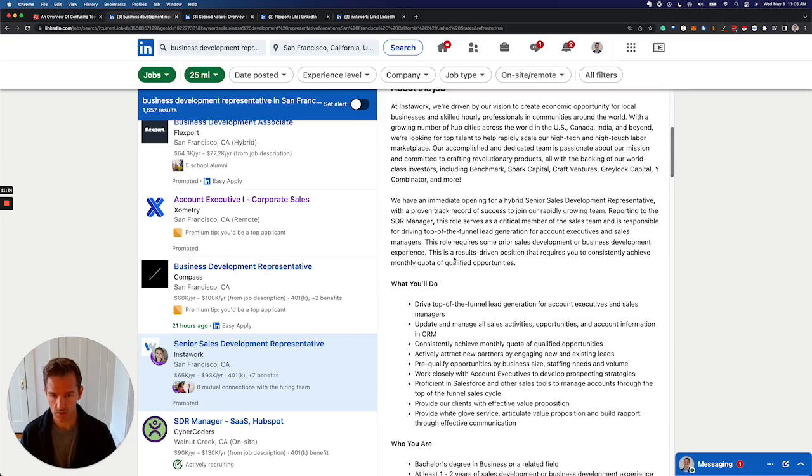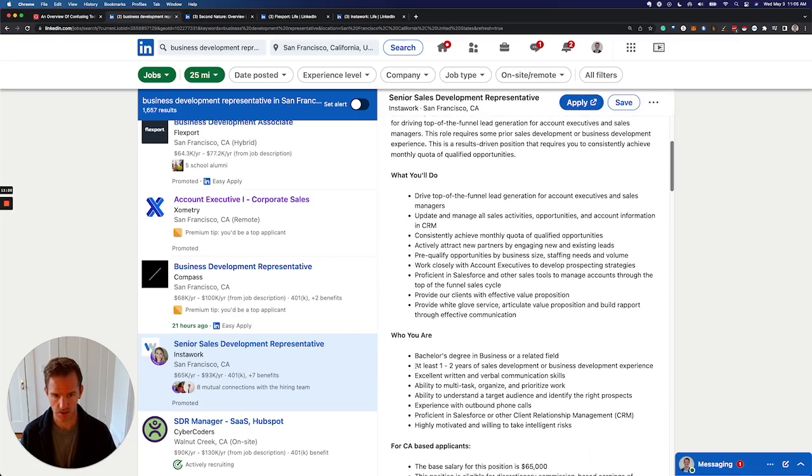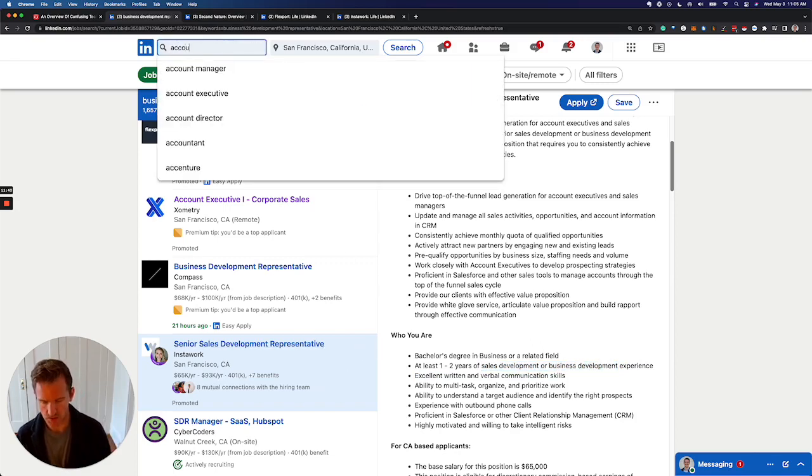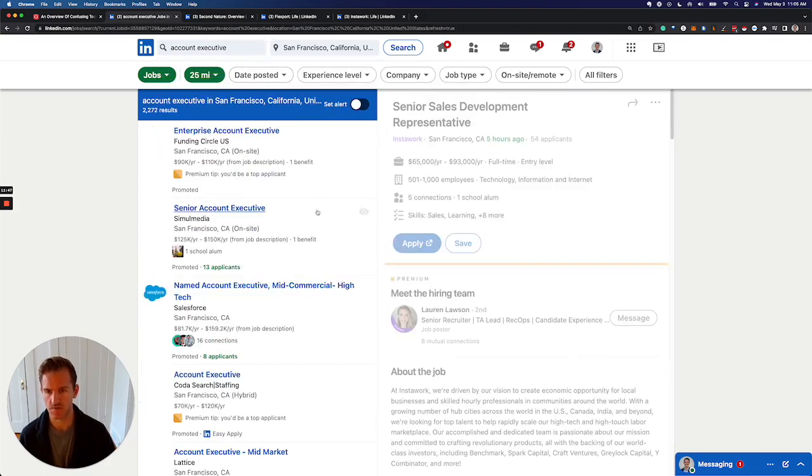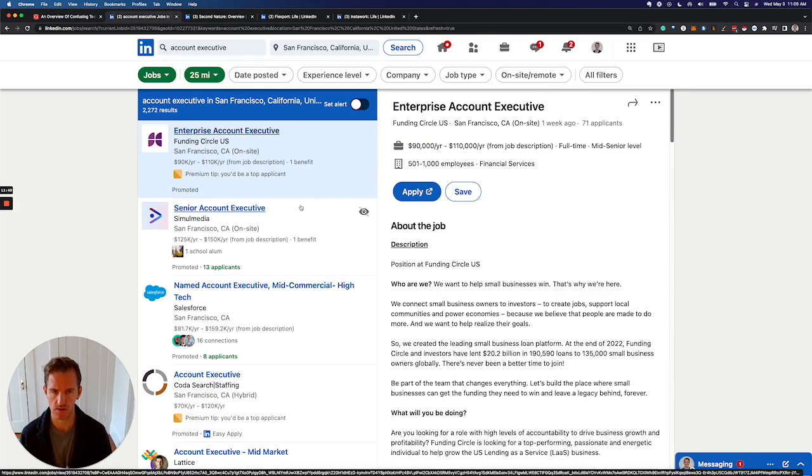It's a senior role though, so they want 1 or 2 years of sales development or business development experience. Notice how common these job titles are, sales development or business development. These are the common job titles in entry-level tech sales. Those are like the buzzwords that you want to look for. So let's do one more search. We've covered entry-level tech sales roles so far with SDR and BDR. Now we're looking at more of,